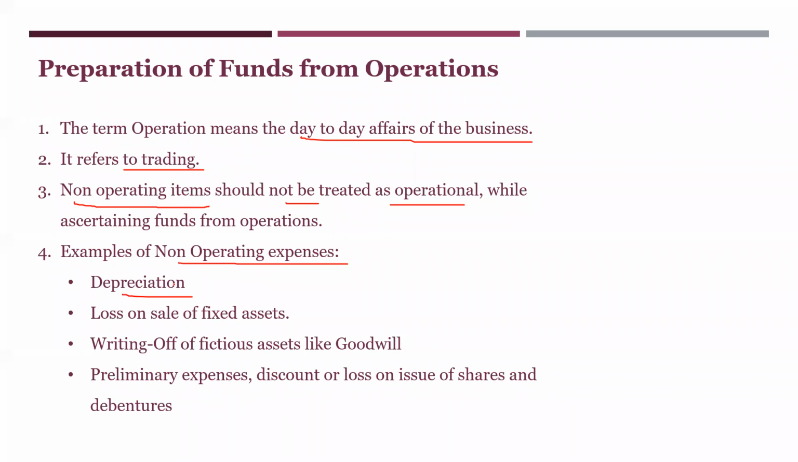This should not be considered. How it is to be treated, that we'll see further. Now, loss on sale of fixed assets. Okay, I'm telling you, there you found out whether it is purchase or sale. Now, loss and profit, that where you have to take. Loss on sale of fixed assets, this you are not considering. Writing off of fictitious assets like goodwill.